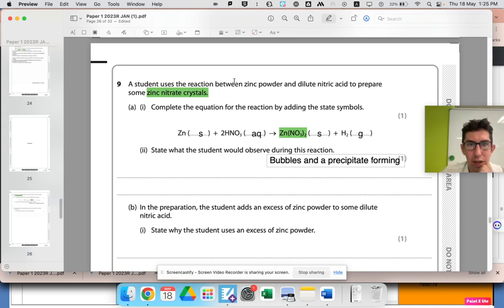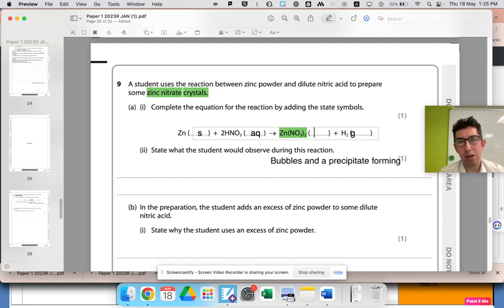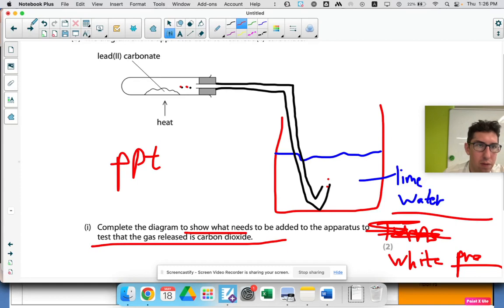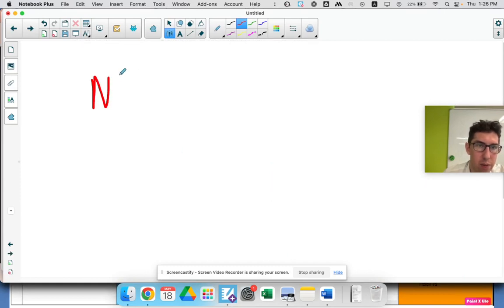A student uses the reaction between zinc powder and dilute nitric acid to prepare zinc nitrate crystals. Oh, I have messed up. The fact that it says zinc nitrate crystals doesn't mean necessarily that they're forming in one step. So actually, in reality, I'm being very stupid here. Any nitrate is not a solid. So nitrates are all soluble. I remind you of the solubility rules. So anything with a nitrate in it is soluble.